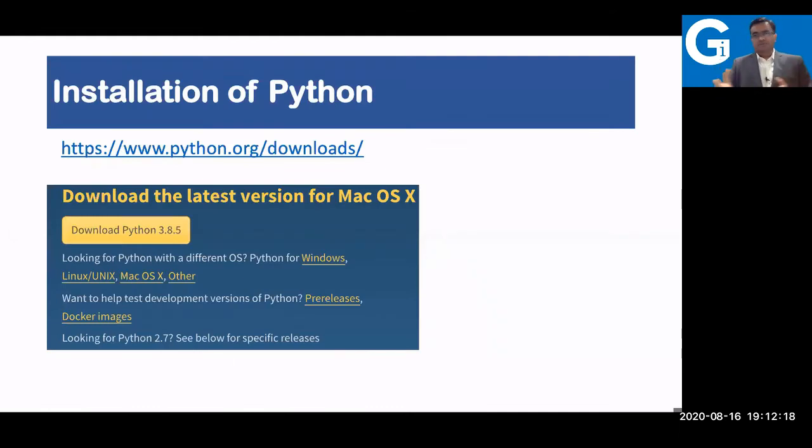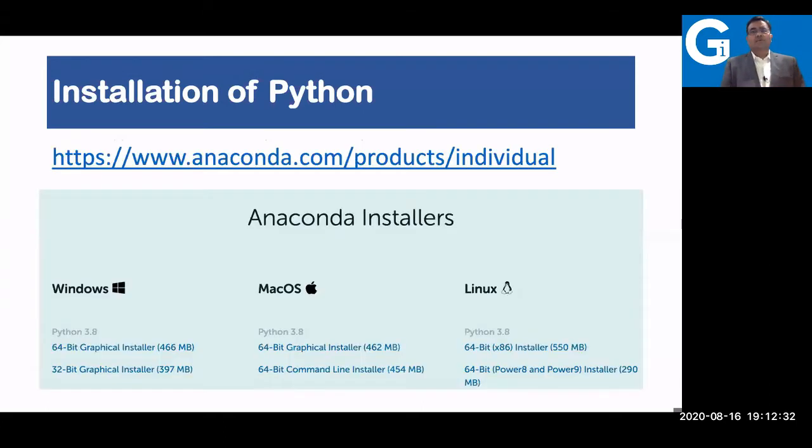Now, in the previous workshop I already discussed how to install Python and all. So again, those who have joined newly, I will request them to download from this particular source as a quick start for Python. One more option is Anaconda. Here also you can download and use the Anaconda Jupyter notebook, where you can see there are options available for various operating systems, for Windows, for Mac, for Linux, and this is for 64-bit machine. And the latest version available in Anaconda is also a 3.8 version.